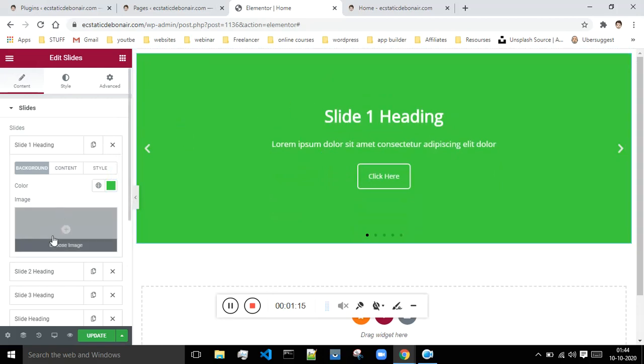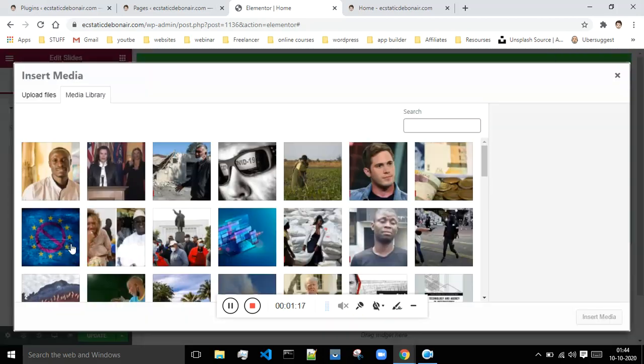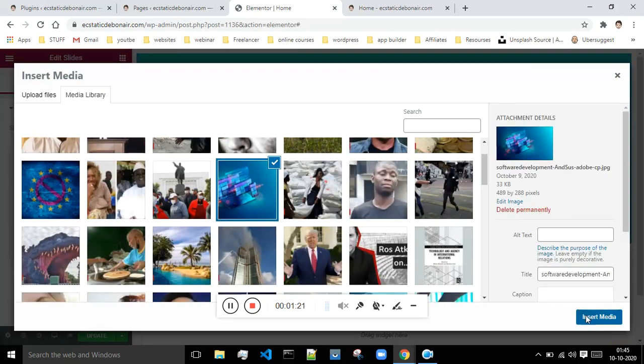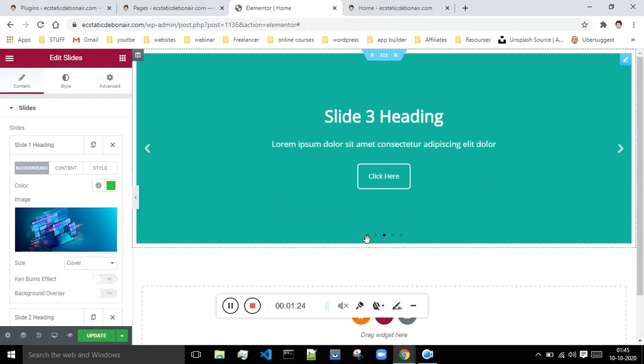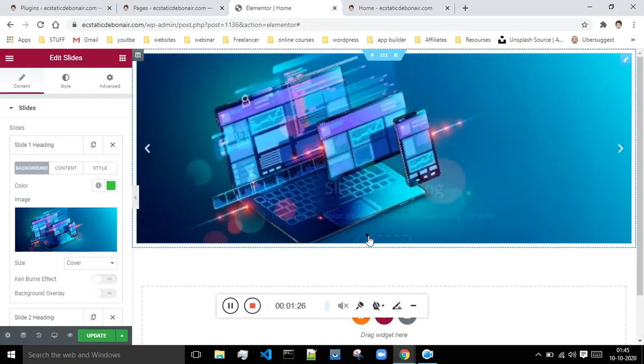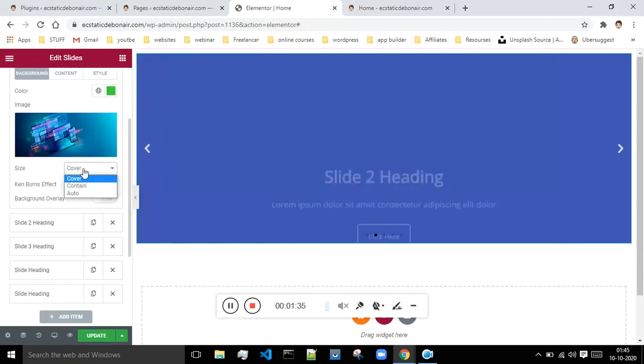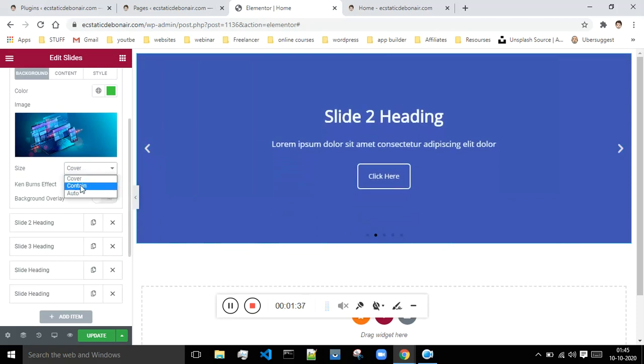But if you want to choose an image, you can choose it from this place. Let me choose this one. If I go to my first slide, as can be seen, this is the image it is showing for the background. When it comes to the size of this background image, I can say cover, contain or auto.